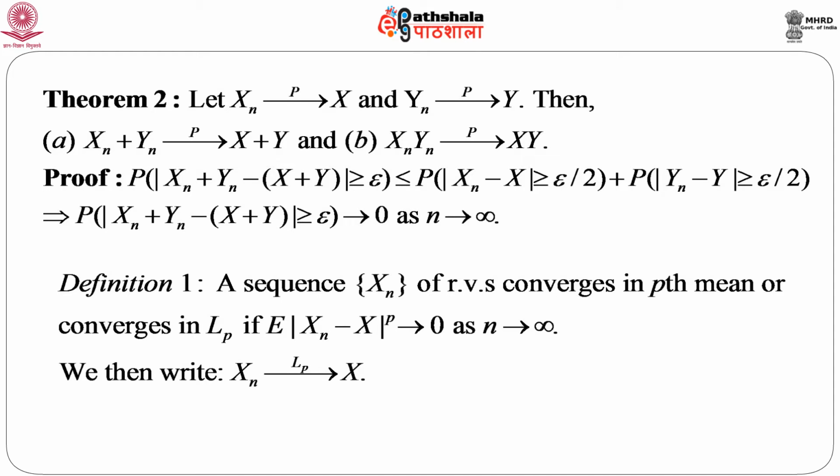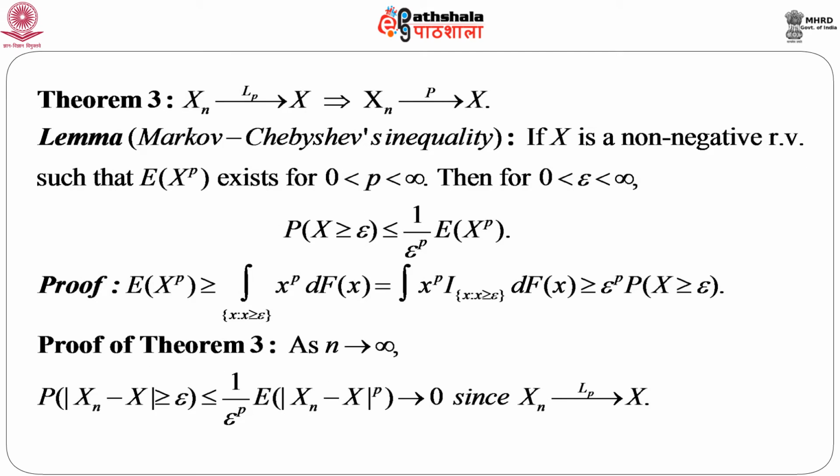Let us now define another type of convergence, which is known as convergence in p-th mean or L p convergence. If expectation of mod x n minus x whole to the power p goes to 0 as n goes to infinity, we say that x n converges to x in p-th mean or in L p, and we write x n converges to x in L p. One small theorem is that x n goes to x in L p implies x n converges to x in probability, and I just give you one proof using Markov-Chebyshev's inequality, which is known to almost all of us.